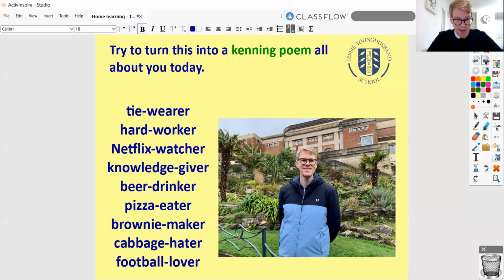By all means, present it however you wish. Maybe you're going to draw a nice picture of you on the page as well. Have fun with it. I look forward to seeing what you come up with.